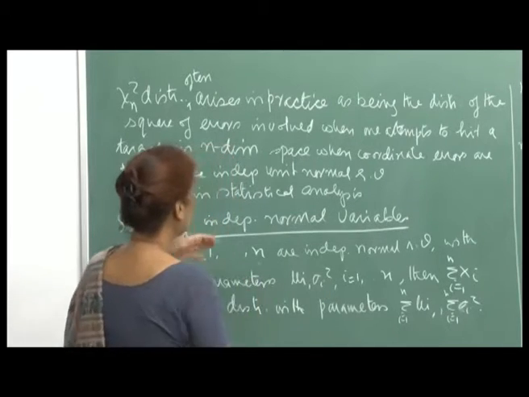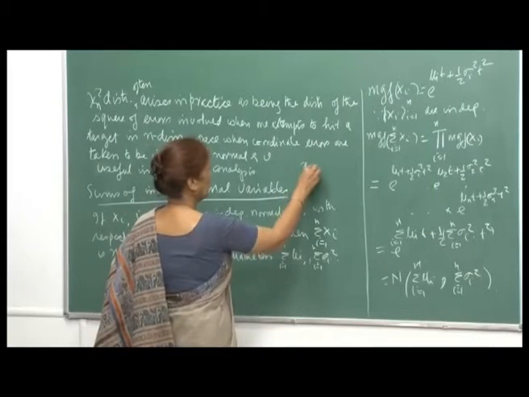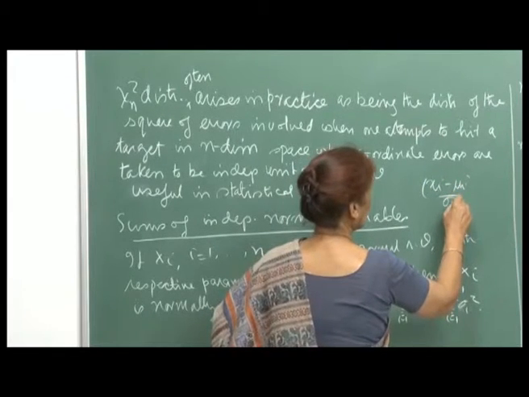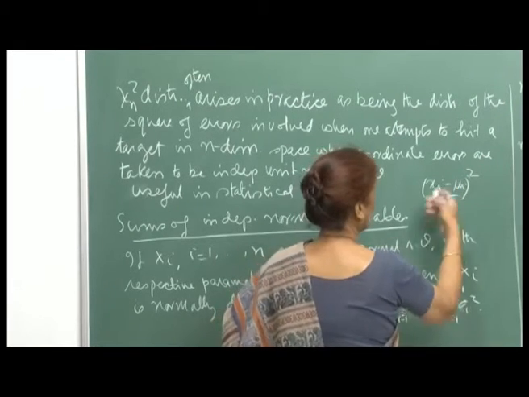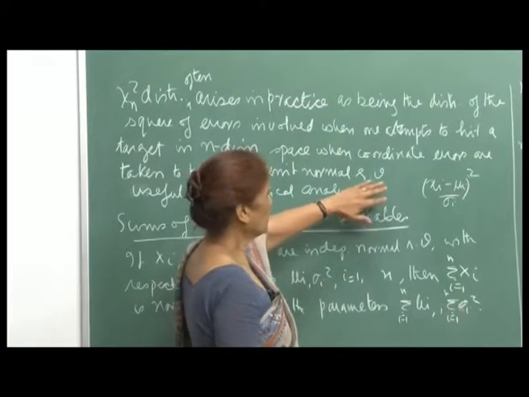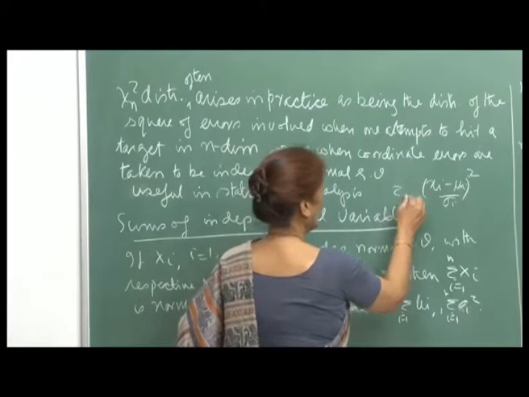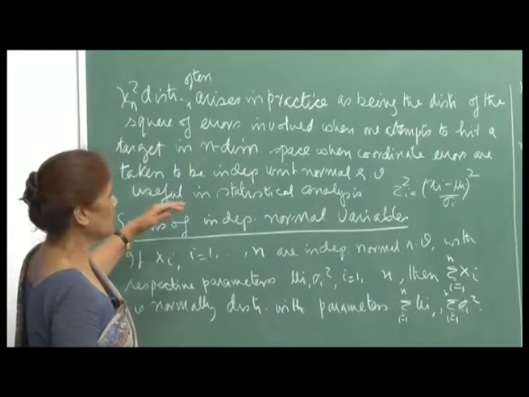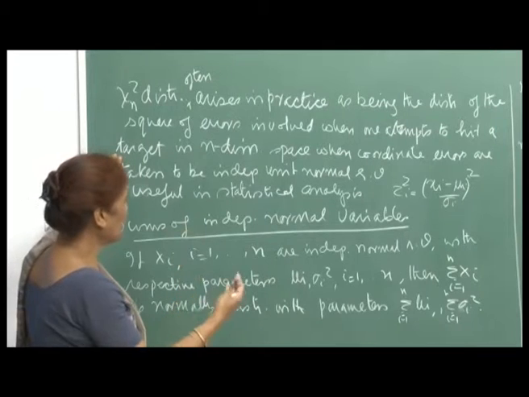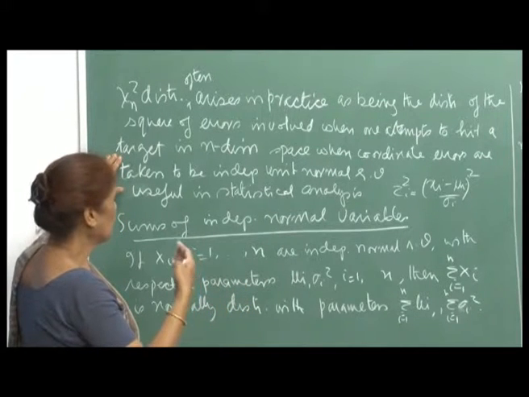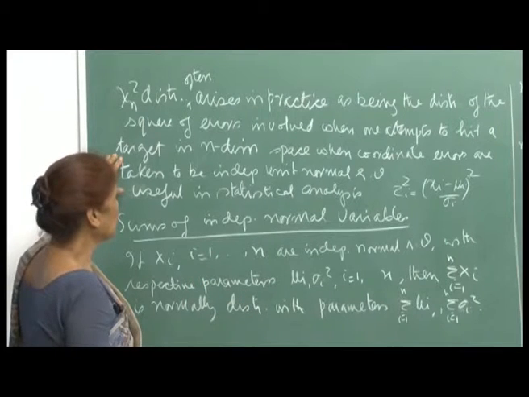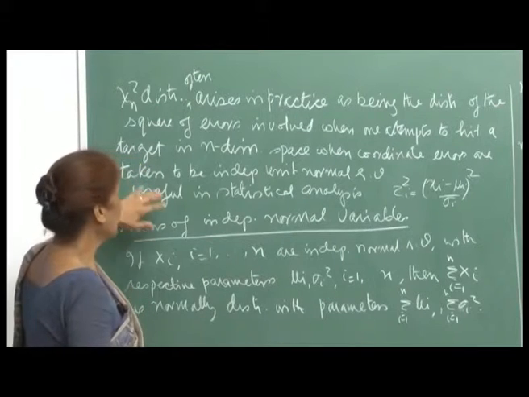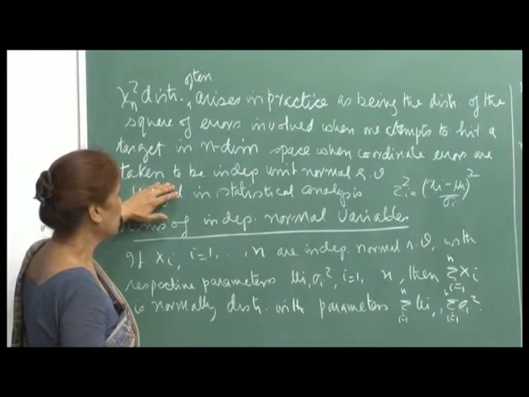You can think of this as x I minus mu I upon sigma I whole square. So, this would be your z I, and your z I square. So, you are summing up, and this can be looked upon as an attempt to estimate the errors involved when one attempts to hit a target in n dimensional space, when coordinate errors are taken to be independent unit normal random variables.